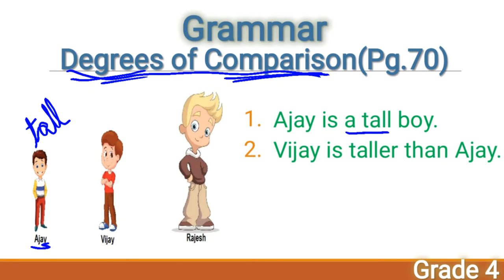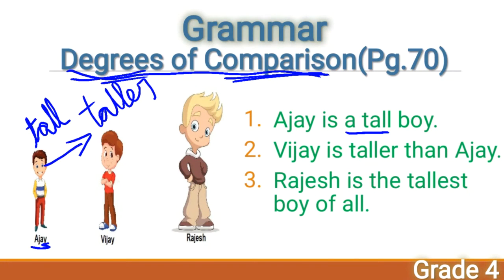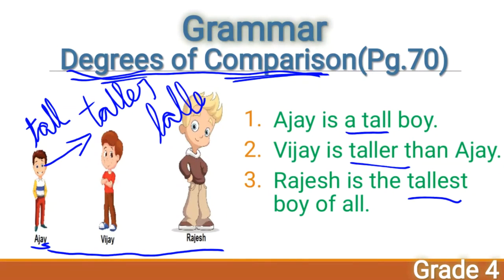Second boy, Vijay, he is taller than Ajay. He is taller, isn't it, children? He is taller than Ajay, right? And then Rajesh is the tallest boy of all. Here are three boys standing together. So among these three boys, who is the tallest? Yes, Rajesh. Tallest, T-A-L-L-E-S-T. Tallest, right, children? He is the tallest.